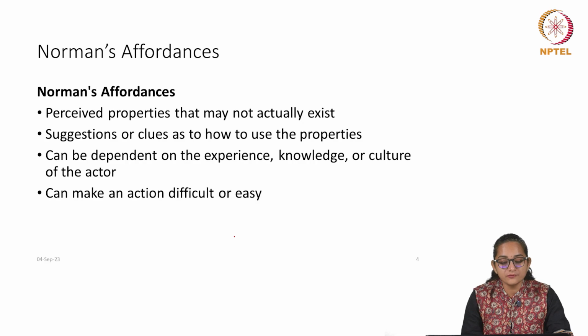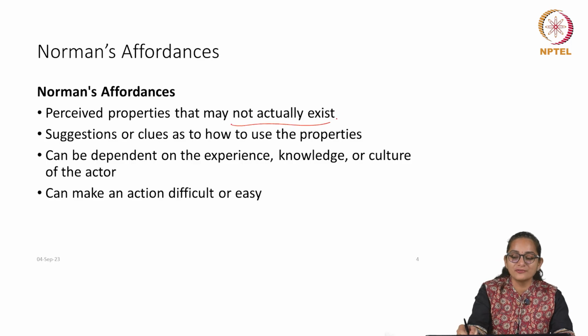So, Norman's affordances are actually perceived properties that may not actually exist, right? What it means is that affordances are properties which are visible or perceivable by the user, but may or may not actually exist.